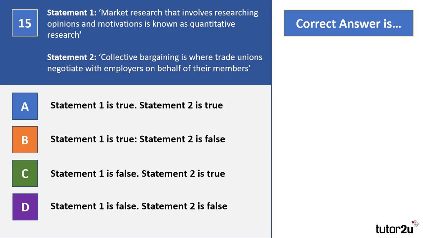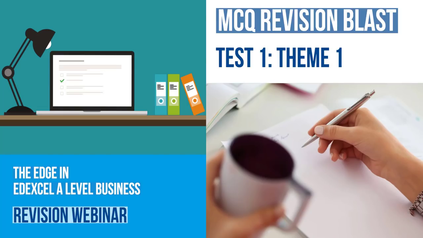So hopefully you've had a go at that and got the correct answer, which is C. Market research that involves researching opinions and motivations is known as qualitative research, whereas collective bargaining is where trade unions negotiate with employees on behalf of their members. Well, that is true. So statement 1 is false. Statement 2 is true.